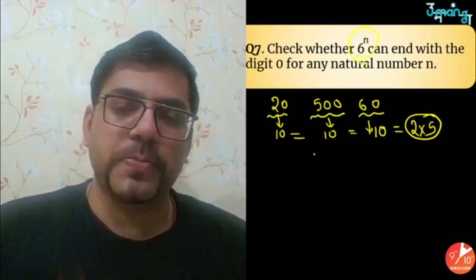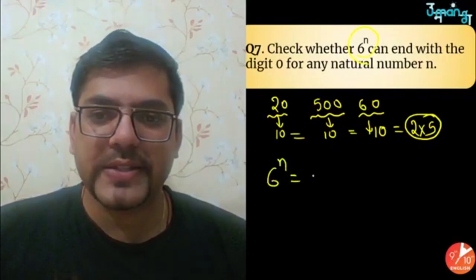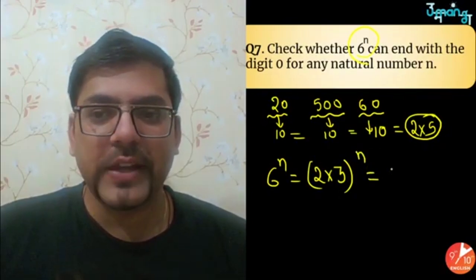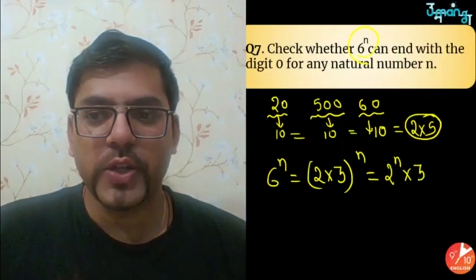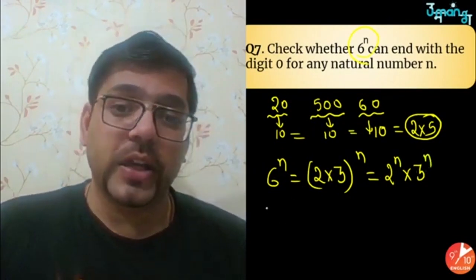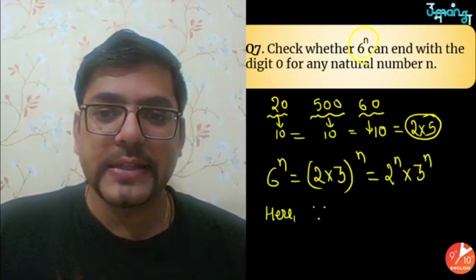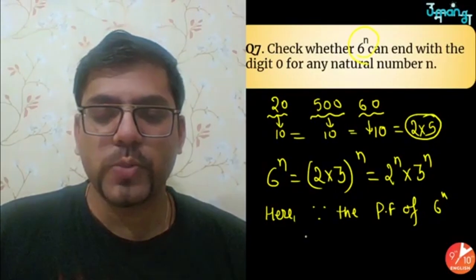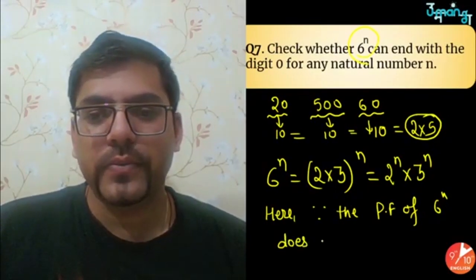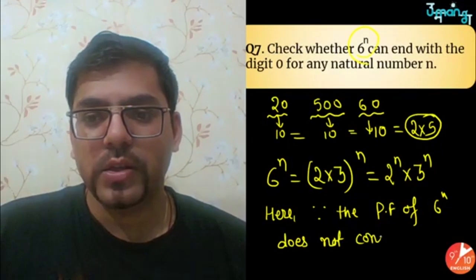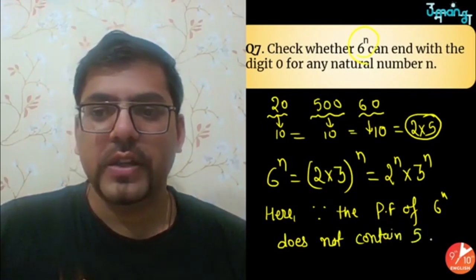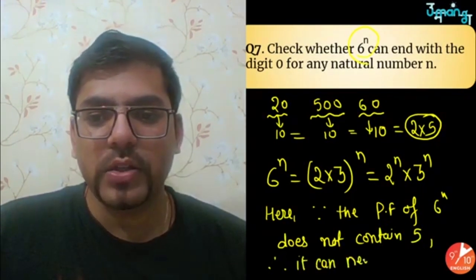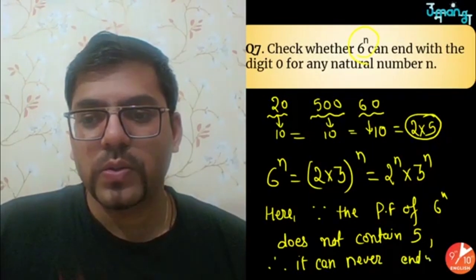You have got a number 6 raised to power n. So you'll write 6 raised to power n, where 6 can be written as 2 into 3, and then you can put a whole power n. So this power will get distributed. You'll write 2 raised to power n into 3 raised to power n. And then you will write that since the prime factorization of 6 raised to power n does not contain 5, therefore it can never end with 0.